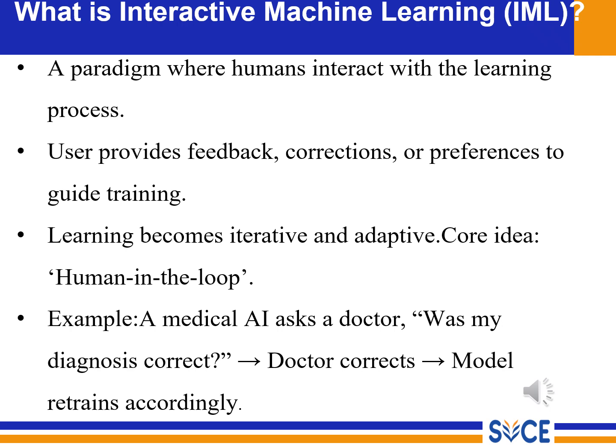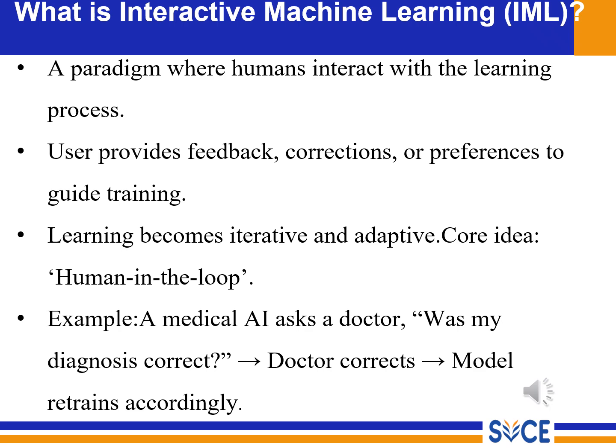So instead of AI saying I'm correct, it asks, am I correct? Have you noted the difference? This is very important.